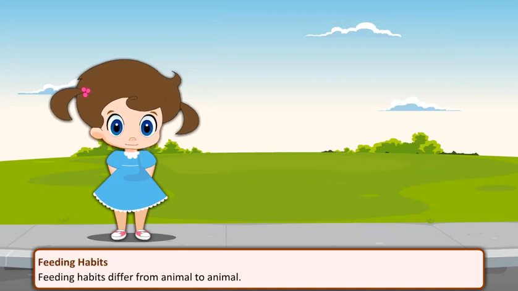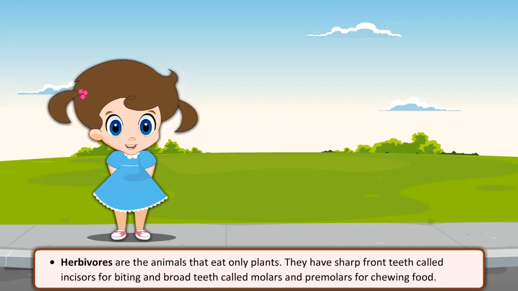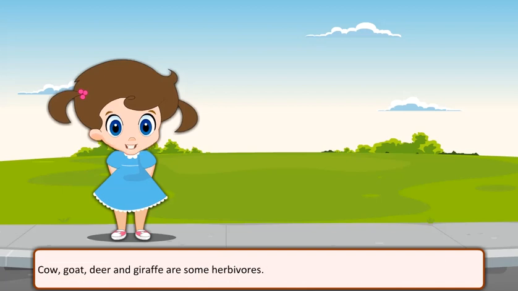Feeding habits. Feeding habits differ from animal to animal. There are 3 main classes in which animals can be classified on the basis of their eating habits. These are herbivores, carnivores, and omnivores. Herbivores are the animals that eat only plants. They have sharp front teeth called incisors for biting and broad teeth called molars and premolars for chewing food. Cow, goat, deer, and giraffe are some herbivores.